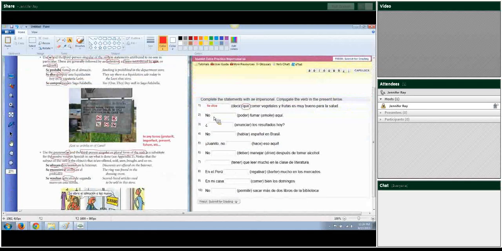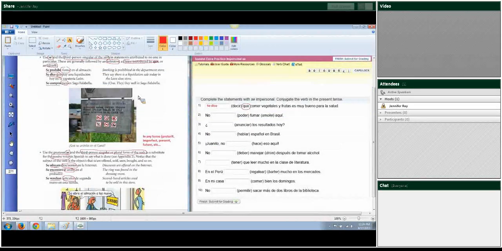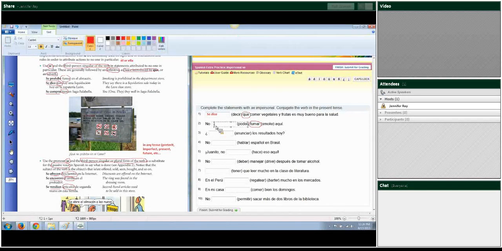Okay, no poder fumar aquí. It's not allowed, smoking is not allowed here. So if you look, we've got an infinitive right next to the blank. So if it's an infinitive that we're using next to our se impersonal construction, if you look up here, if it's an infinitive, you're supposed to use the third person singular, ella. So that's what I need to conjugate for here. Se puede, no se puede fumar aquí.